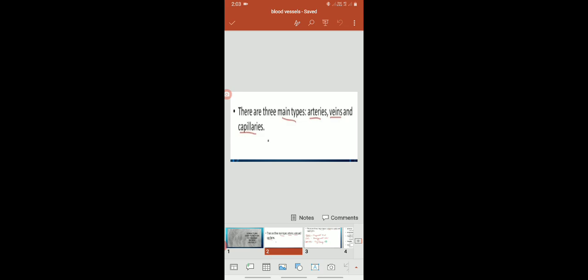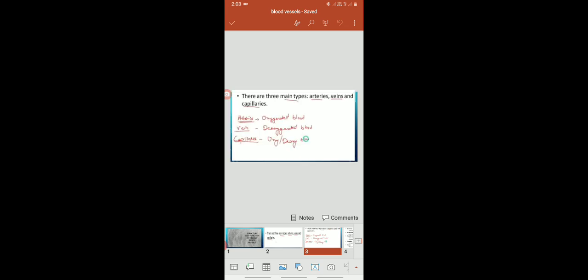Now, just remember this point: in the human blood vascular system, there are three types of blood vessels, that is arteries, veins and capillaries. What is the basic difference between arteries, veins and capillaries? Basically, all these are blood vessels.